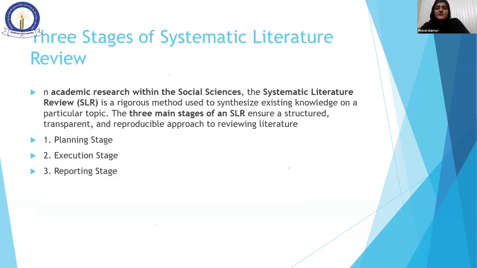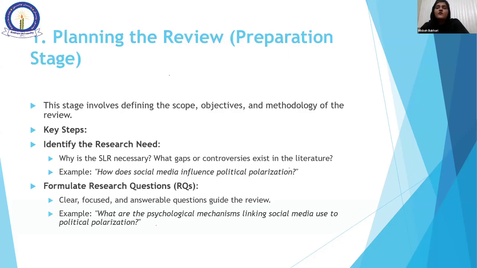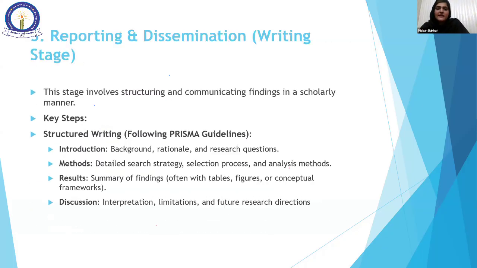So there are three basic stages of systematic literature review: planning stage, execution stage, and reporting stage. I want to make it somewhat speedy, then I will go towards the practical. That's why I need to complete it as early as possible, as these are my slides.